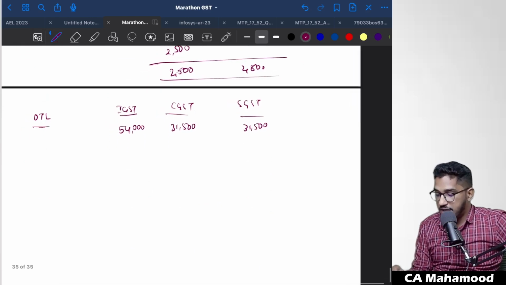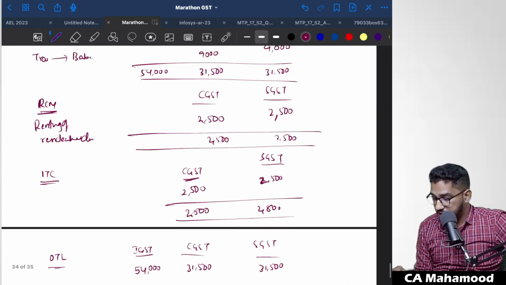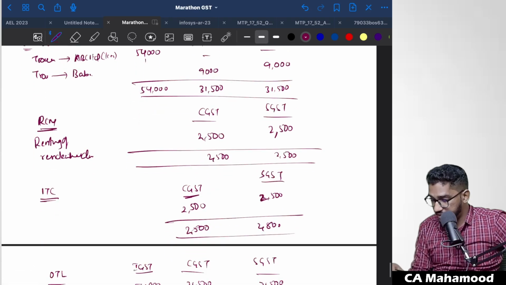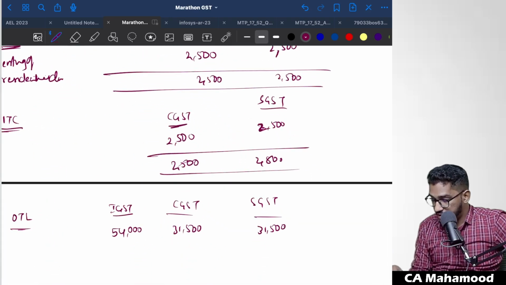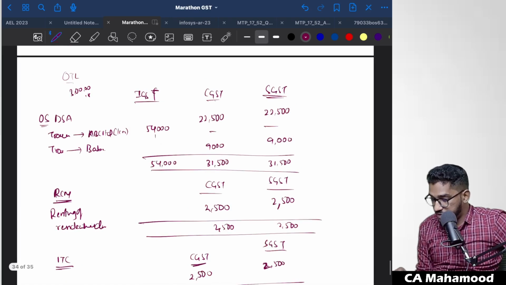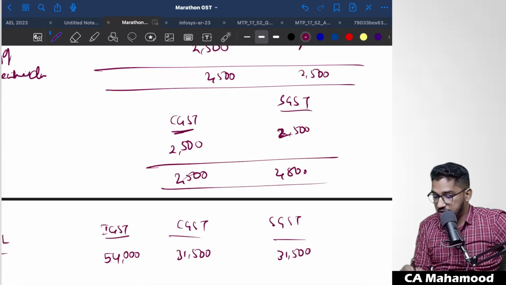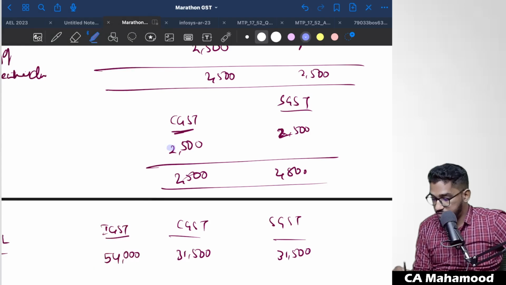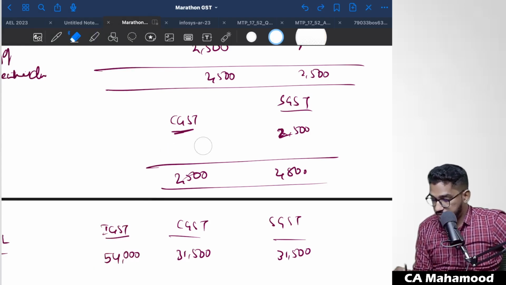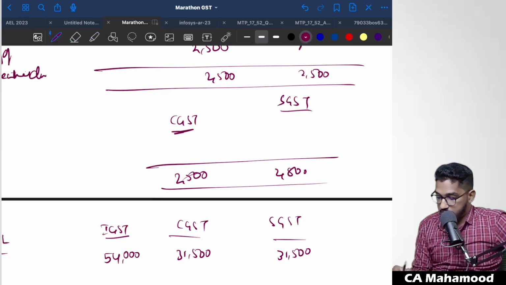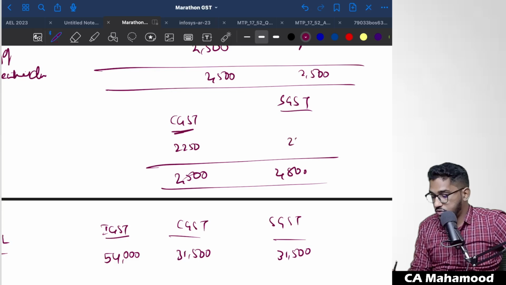Now in this we can avail input tax credit. I think I have calculated it wrongly. On 25,000, if I calculate 9%, it will be 2,250. Sorry, it will be 2,250. My mistake. 2,250 will be the CGST and SGST.